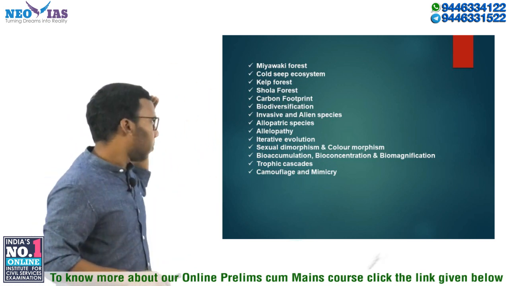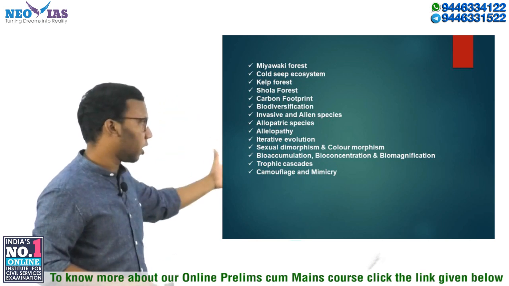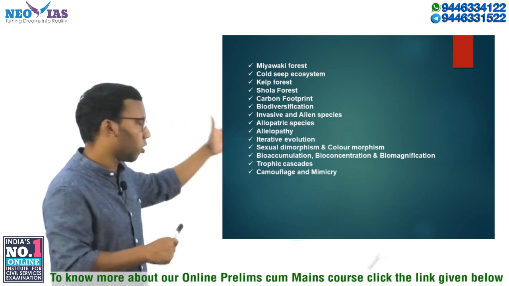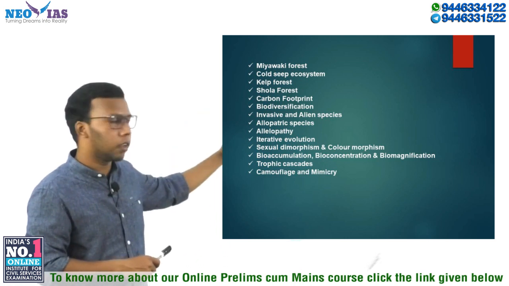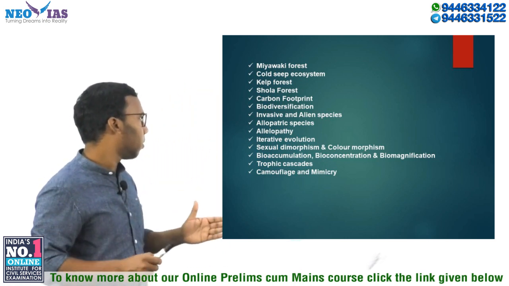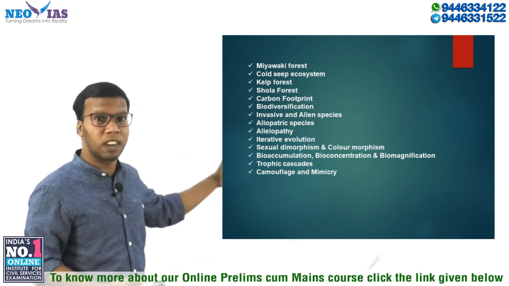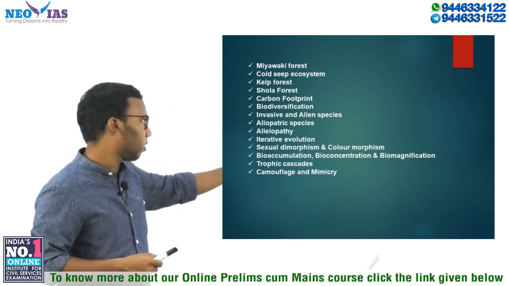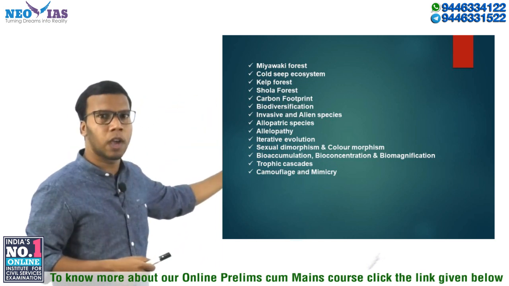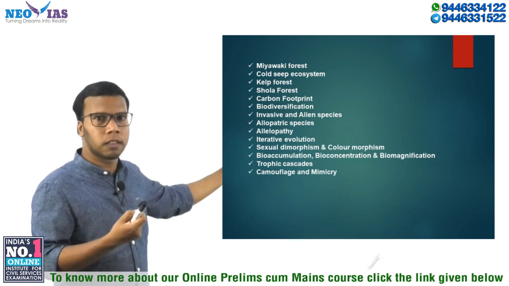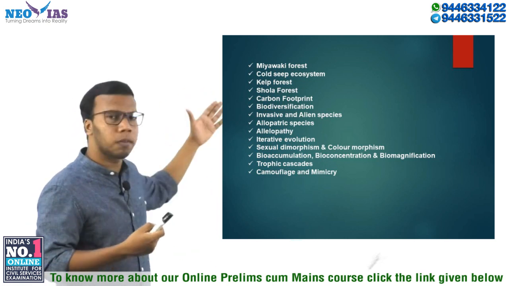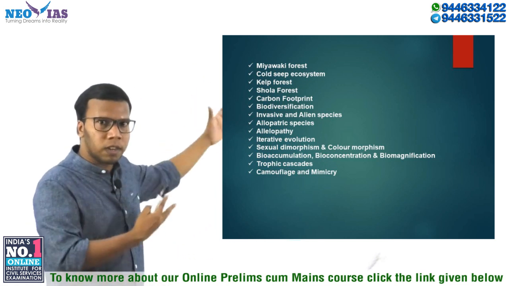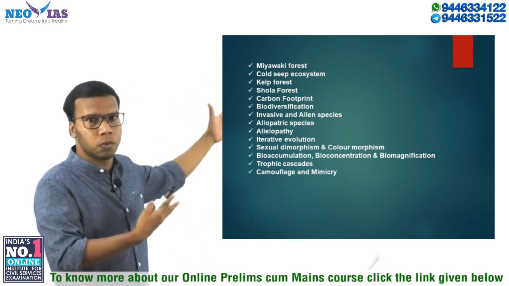Then regarding pollution, we know bioaccumulation, bioconcentration and biomagnification. What is the difference between bioaccumulation and bioconcentration? You need to know about it. Then trophic cascade: what is the phenomenon called trophic cascade and what is its effect? Then camouflage and mimicry: what is the difference between camouflage and mimicry? You should have an idea of the difference and also some examples for both. So these are some conventional or concept topics which were in the news.